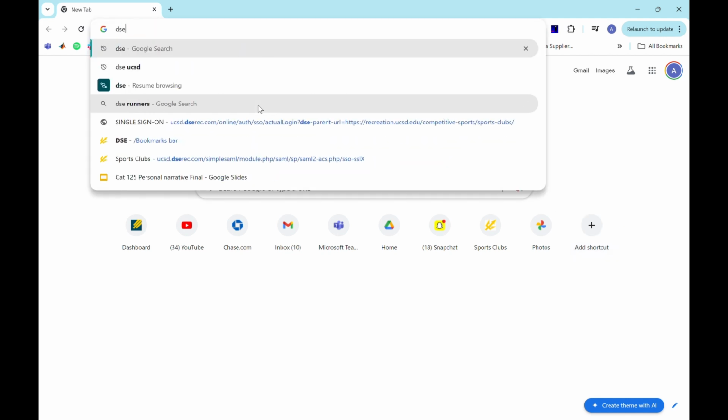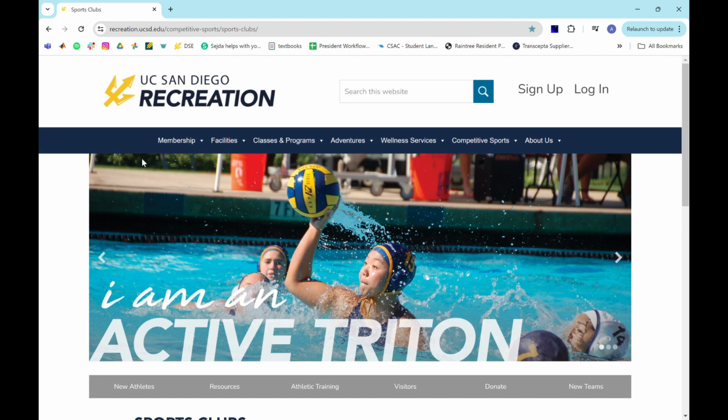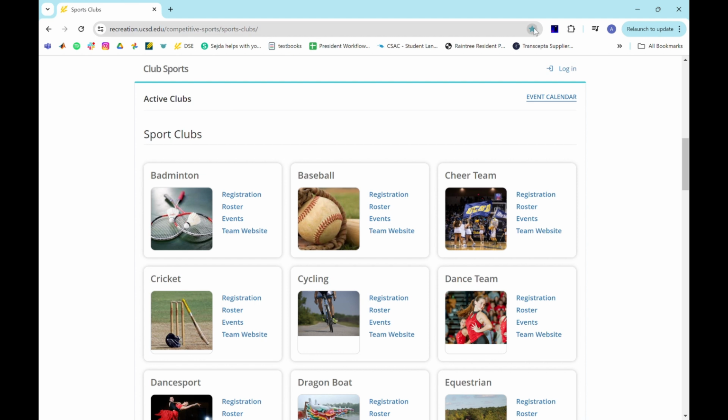First, you're going to go to DSE UCSD. Should be one of the top things that comes up. It might not always be the top thing. Just look for something that says sports clubs, not club sports, and has our little logo on there. And then go ahead and save that to your bookmarks. You're going to be using it all the time. So like I've got it saved and I'm not even the event coordinator. So you're going to want to have it saved as well.